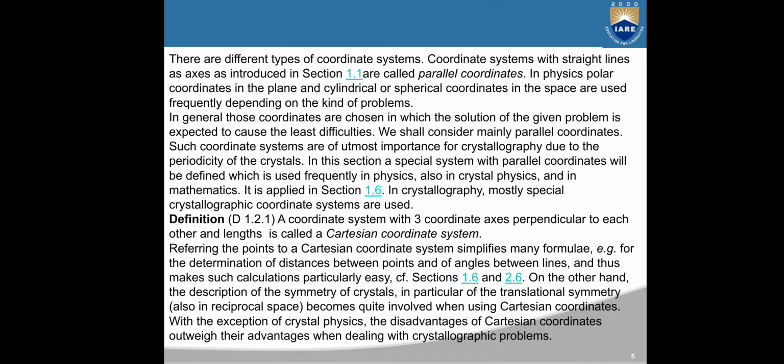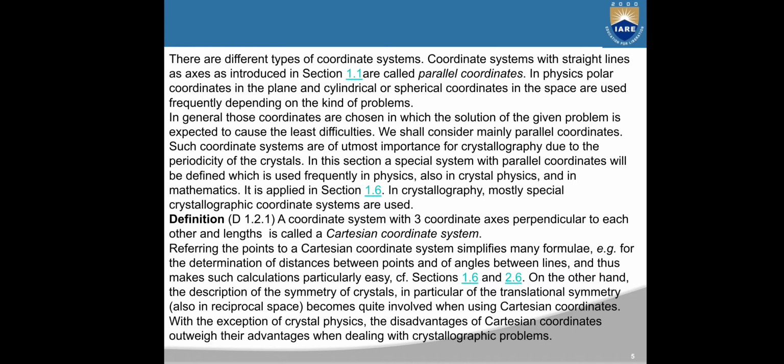In crystallography, mostly special crystallographic coordinate systems are used. A coordinate system with three coordinate axes perpendicular to each other and of equal length is called a Cartesian coordinate system. Referring to the points in a Cartesian coordinate system simplifies many formulae, for example for the determination of distances between points and angles between lines, and thus makes such calculations particularly easy.